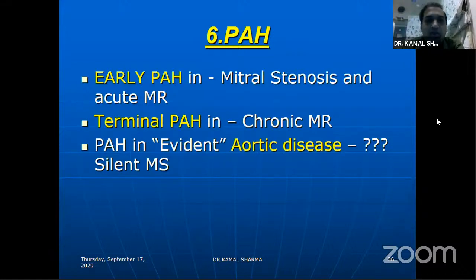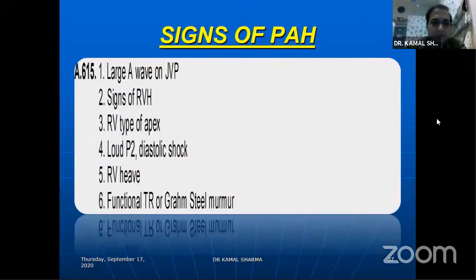Pulmonary hypertension: early PH can develop in mitral stenosis and acute MR, and terminal PH you will only get in chronic MR. So a long duration of PH would usually go in favor of mitral stenosis. Chronic MR can also develop PAH, but only when the LA compliance goes. But aortic valve disease very rarely has pulmonary arterial hypertension, barring some exceptions like the Bernheim effect or the presence of silent MS. That is what you need to rule out, more importantly, if you're getting a finding of PH in a patient of suspected pure MR.